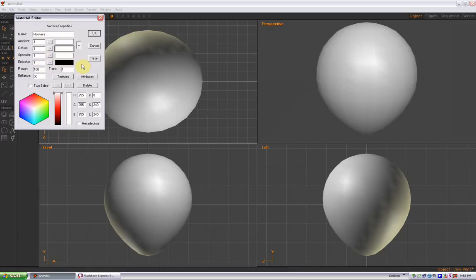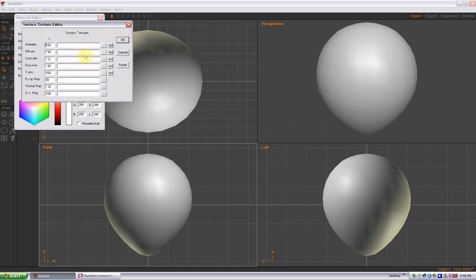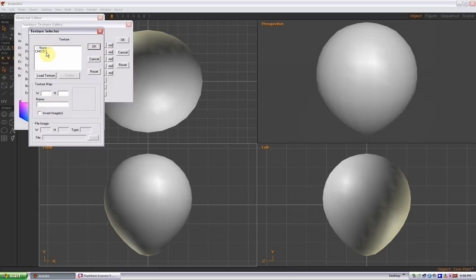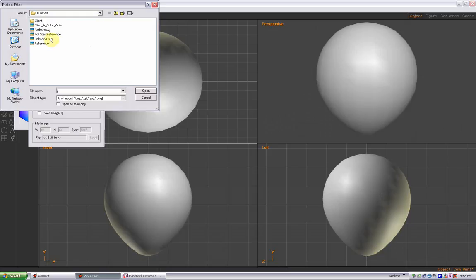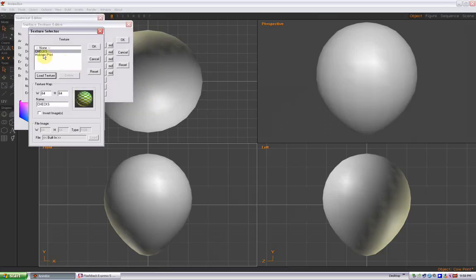Now before we leave the material editor, we're going to go to this button right here that says Textures and select that, and that brings up the Surface Texture Editor. What we've got is a bunch of fields here that have nothing in them. So go to the 3 dots over here and click on that, and what we have available is checks, which is kind of a default texture they have available. What we need to do is add our texture, so we're going to select Load, and then navigate to your Holstein print that you just saved, select Open, and now it's added. If I hit the Holstein print, you can see now I have my Holstein print.